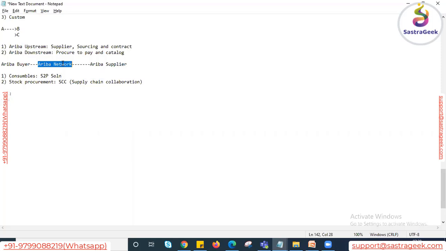But in the S4HANA system, we still do not have the digital platform. I mean, digitalization is still not there in S4HANA, whereas in SAP Ariba we have the digital platform. So for example, we can take the example of the RFQ.